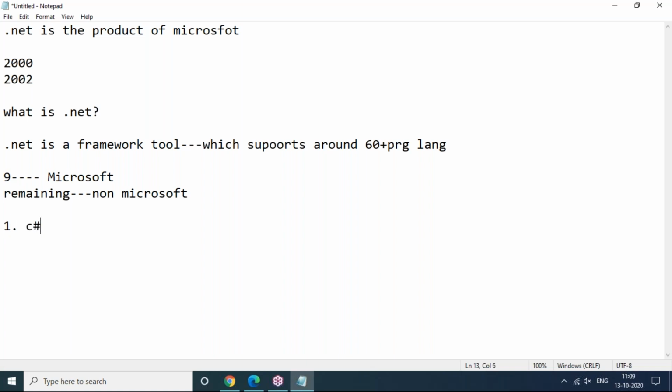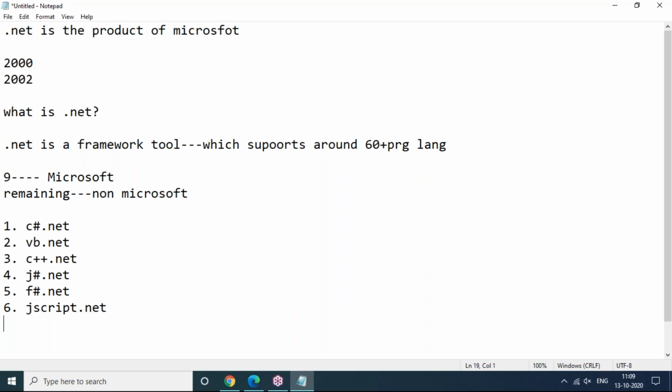First programming language is C#.NET. Next is VB.NET. Next C++.NET. Next J#.NET. Next F#.NET. Next JScript.NET.